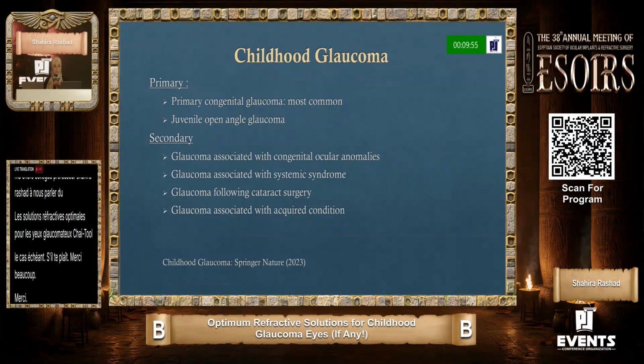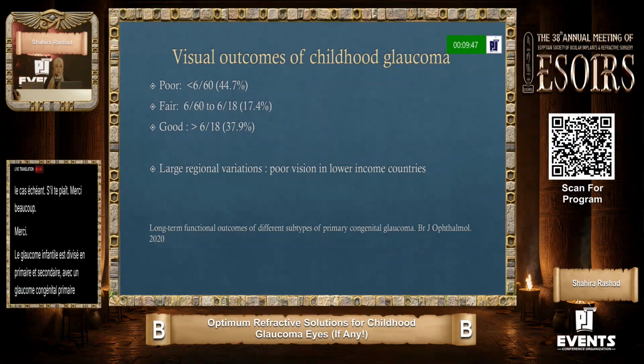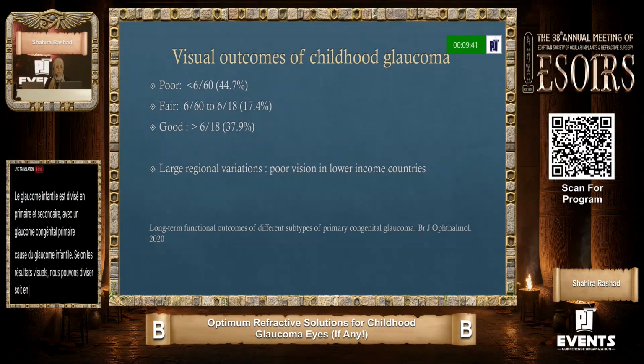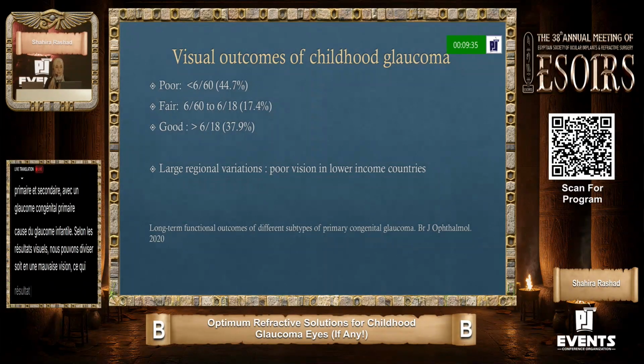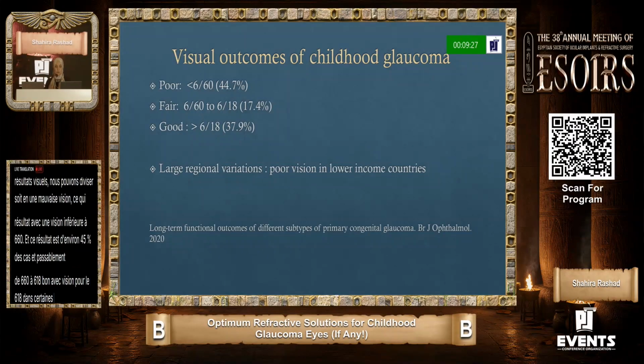Childhood glaucoma is divided into primary and secondary, with primary congenital glaucoma being the most common cause. According to visual outcomes, we can divide patients into poor vision, with vision less than 6/60, representing about 45% of cases, fair from 6/60 to 6/18, and good with vision more than 6/18. In some studies, up to 38% of patients will end with good visual acuity,